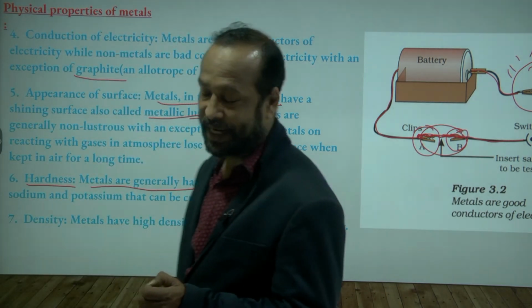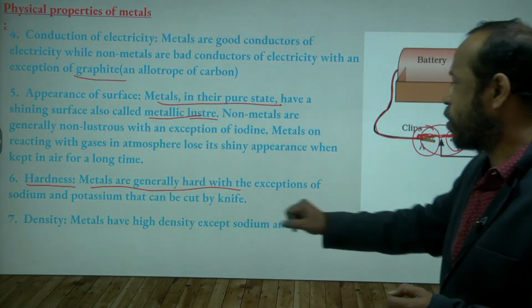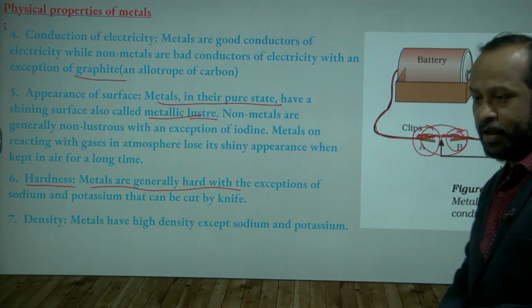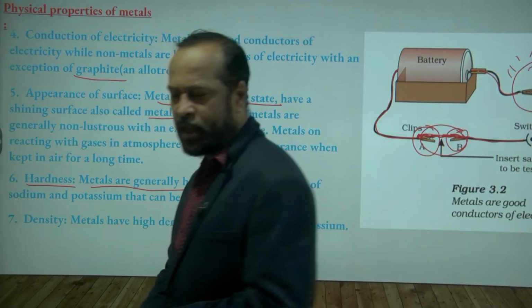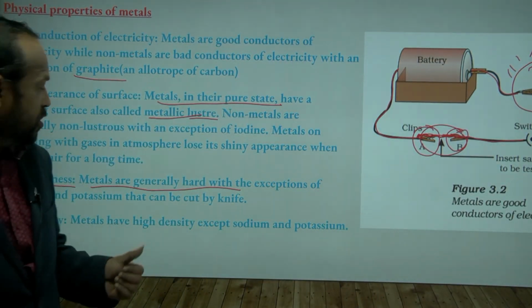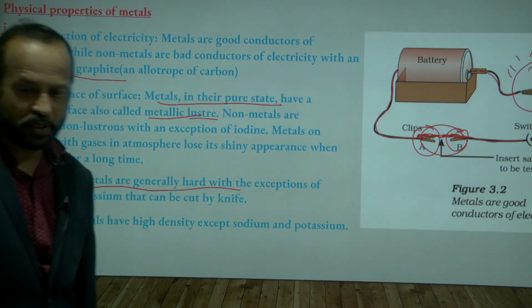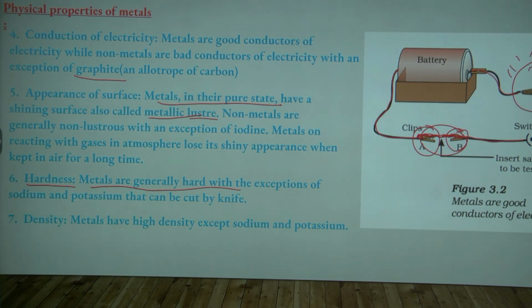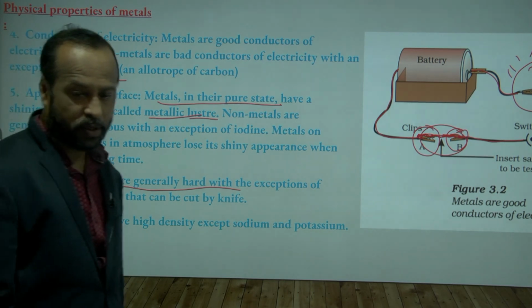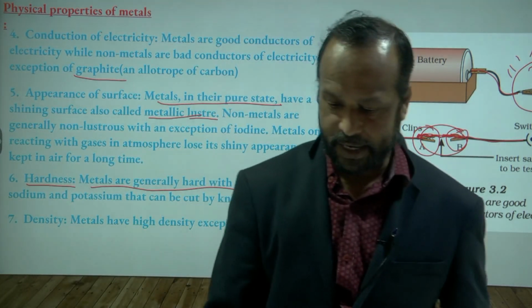This property is called density. So metals have high density. Metals are generally high density. Few metals are there, like I said, sodium or potassium. Okay, you write this one. So with this we stop today's class. In the next class we continue this chapter. You can write this one, and after writing you can leave.